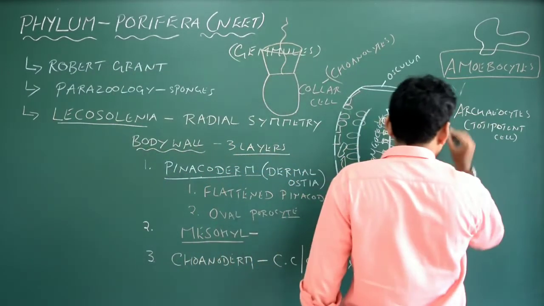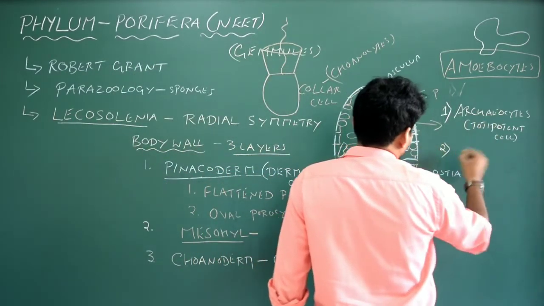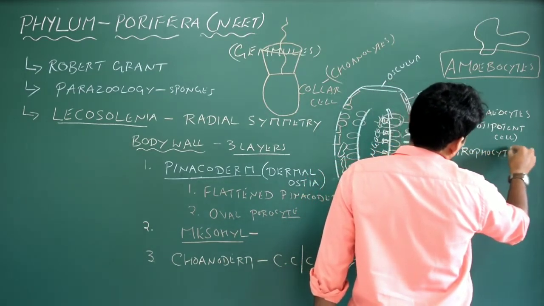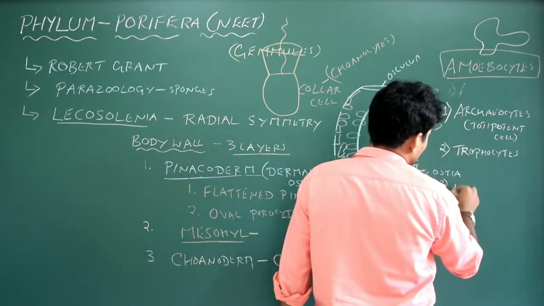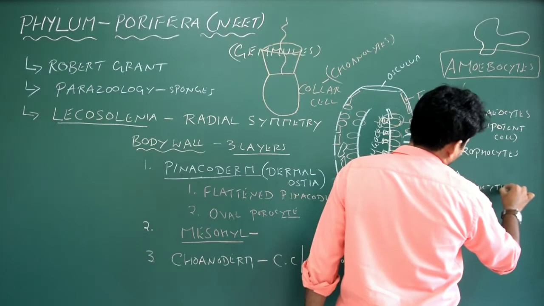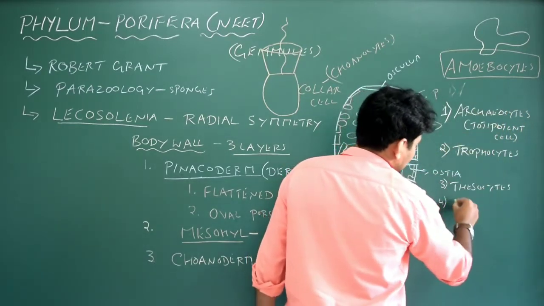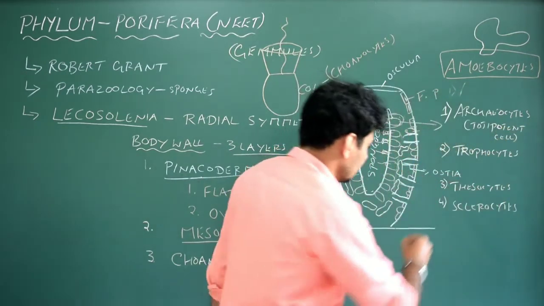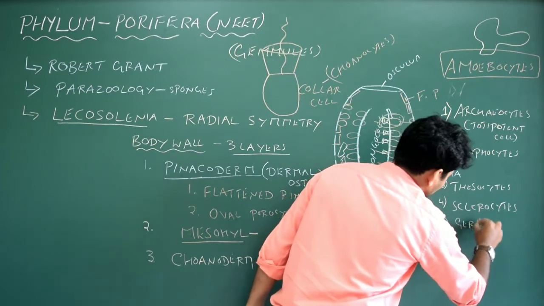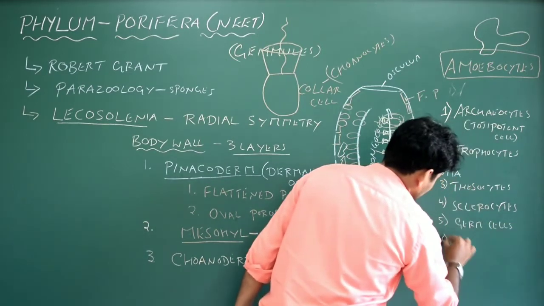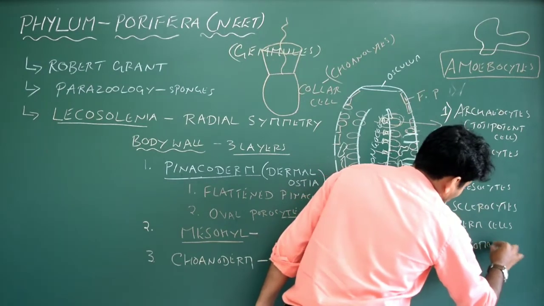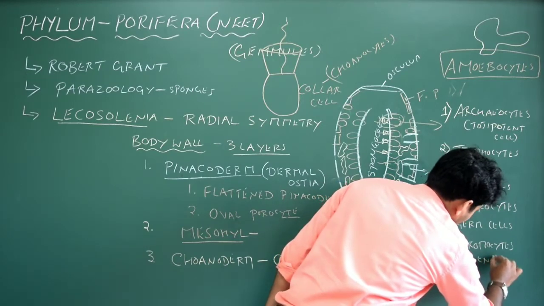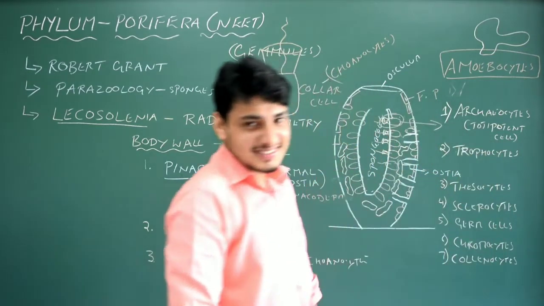The second type of cell is trophocytes. The third type of amoebocyte is thesiocytes. The fourth type is sclerocytes. Then the fifth type is germ cells, the sixth type is chromocytes, and the seventh type is colonocytes. Can you remember all these things?